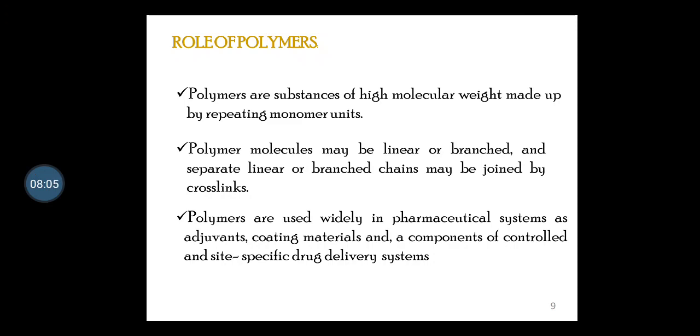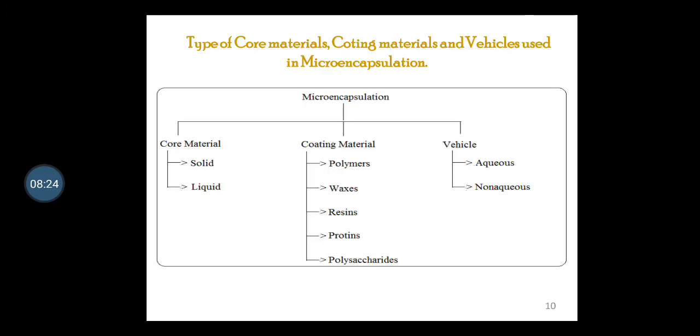Next, it is used widely in pharmaceutical systems as an adjuvant, that is an excipient, a pharmaceutical aid, that is a coating material and a component of controlled and site specific drug delivery systems. These are some types of core material, coating material and vehicle which are deliberately used in the preparation of microencapsulation. So core material, when we talk about the physical nature,